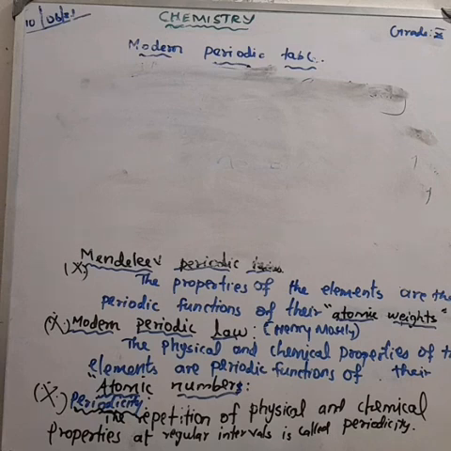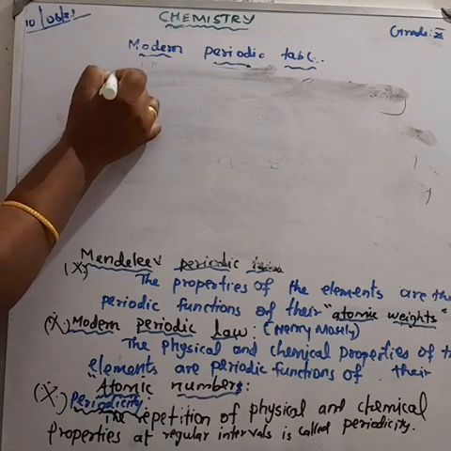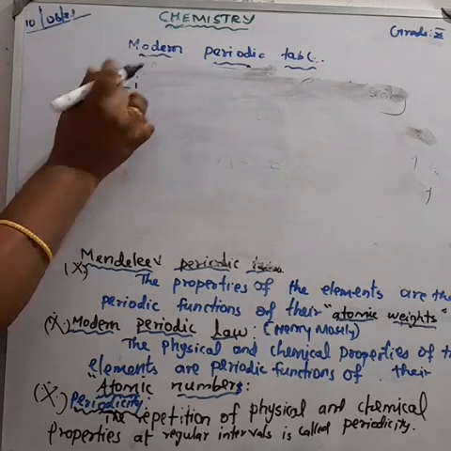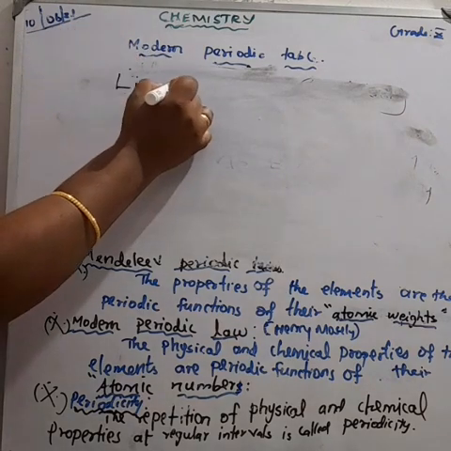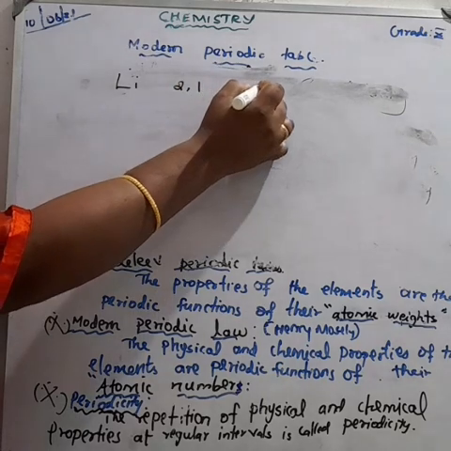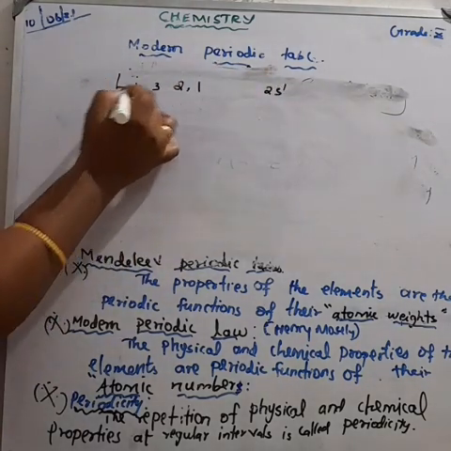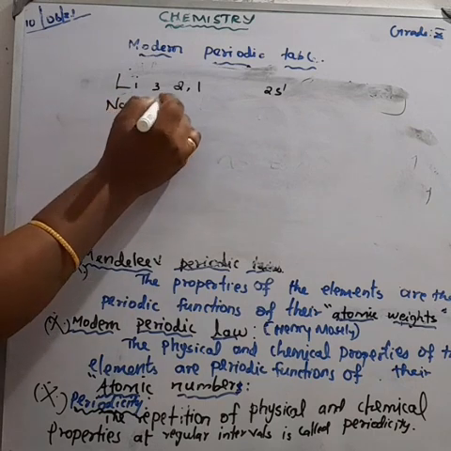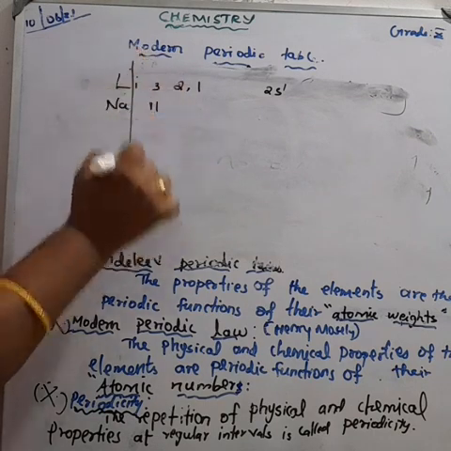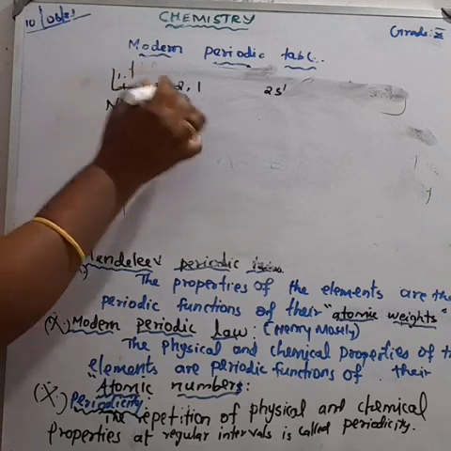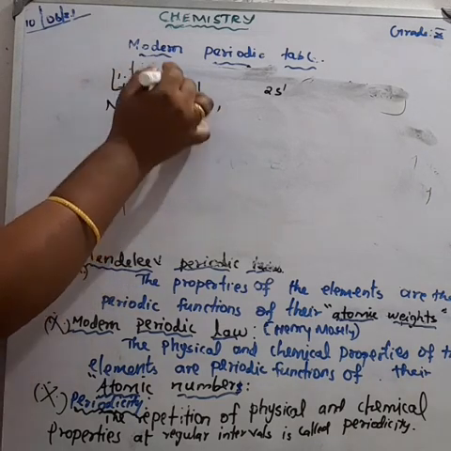Elements in group 1: lithium, atomic number 3, electronic configuration 2, 1, so valence electronic configuration 2s1. Like that, sodium, atomic number 11, electrons 2, 8, 1, so valence shell configuration 3s1.